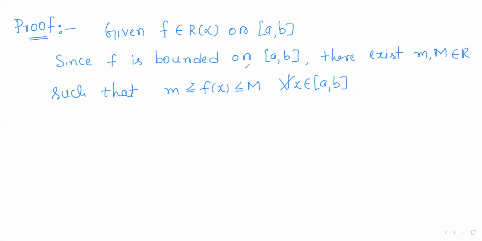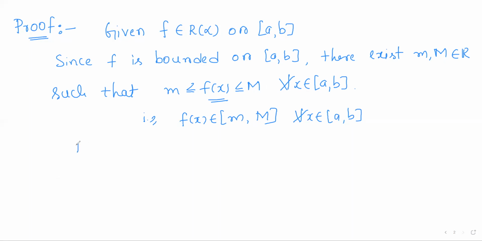Since f is bounded, so a function is bounded in the sense that all the images have to be bounded. So say it is bounded below by small m and bounded above by capital M. So all the f of x values are in the range small m capital M for all x varying over the closed interval a comma b. So for all the domain points, f of x are in the closed interval small m capital M.